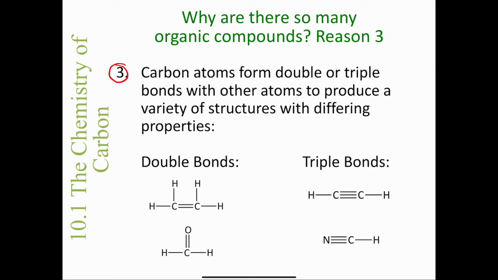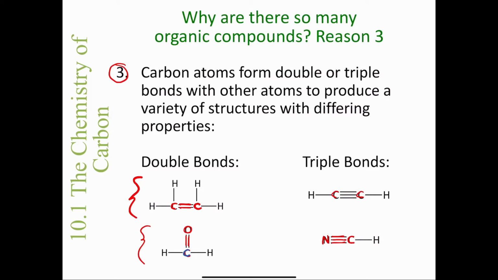For example, if you take a look at this compound shown right here, you can see that the carbons have a double bond between the two carbon atoms. But you can see that there's also a double bond between this carbon and this oxygen up here. So carbon can form a double bond with another carbon atom, and it can also form a double bond with an oxygen. It can also form double bonds with other elements, but these are just two specific examples. And also, carbon atoms can form triple bonds. So not only can they form triple bonds with each other, so you see two carbon atoms here in a triple bond, they can form triple bonds with other elements like this nitrogen that's shown here. So we have 1, 2, 3, so there's our triple bond.